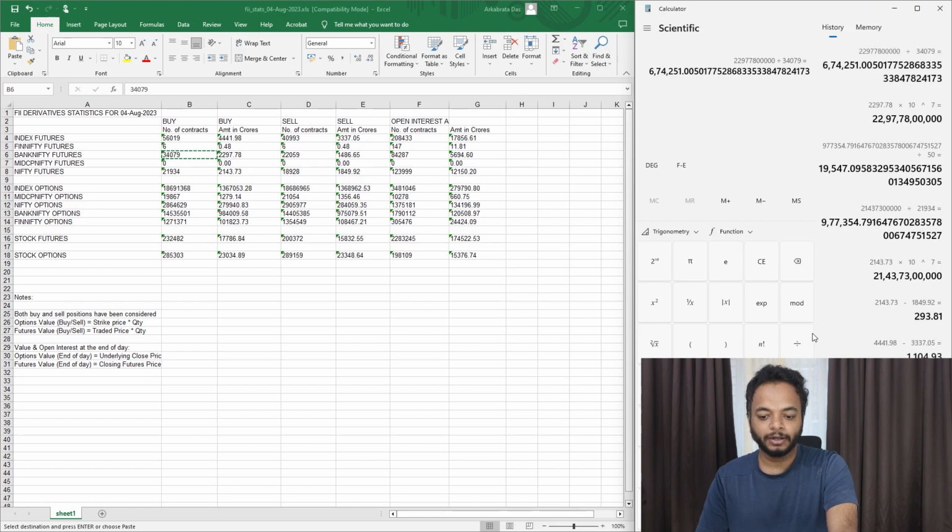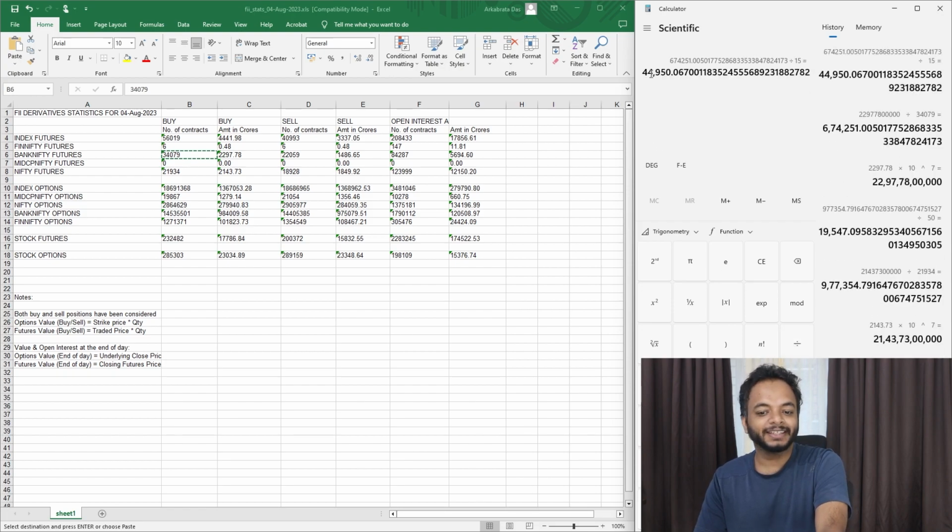And lot size in Bank Nifty is 15. So dividing by 15, you see it's 44,950. Okay. So isn't this beautiful? This is something which I haven't seen anyone posting, this data analysis.